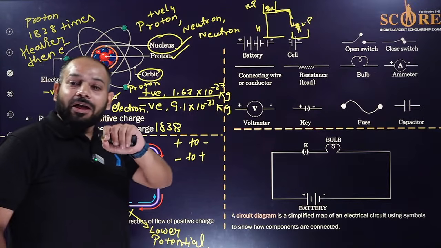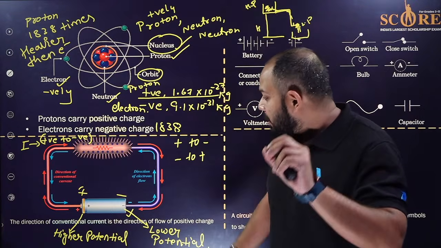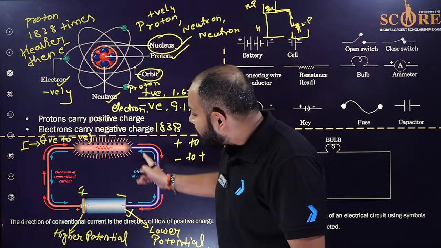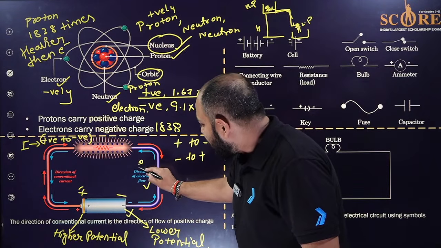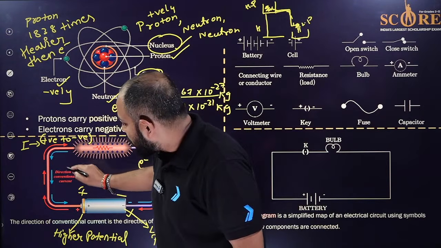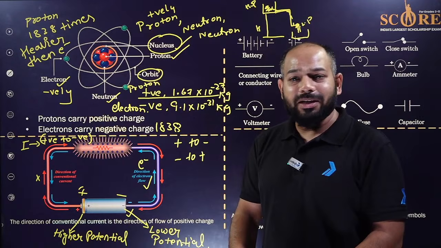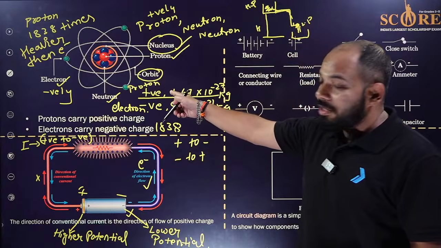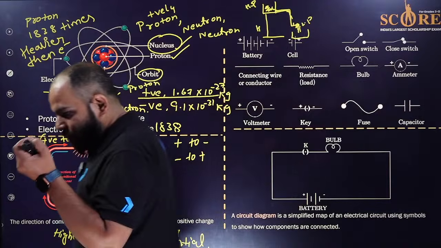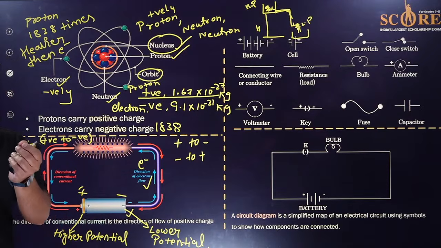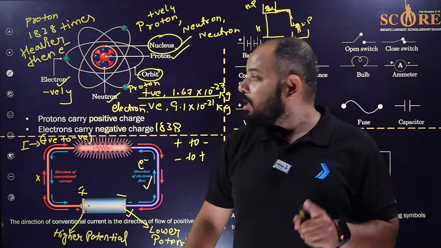If the current goes from positive to negative, obviously the electrons will be going from negative to positive. As you can see, this blue color direction shows the electrons, and this one shows the positive protons, because both of them have charge. Neutron does not have any charge. It is neutral, but it has mass. In the atom, which thing has mass but does not have charge? That is the neutron.